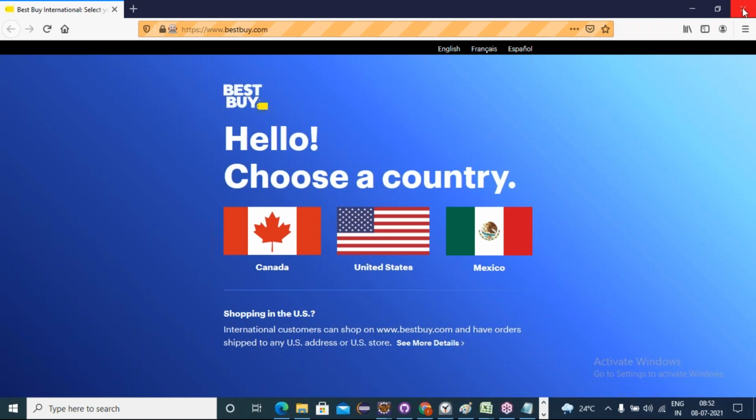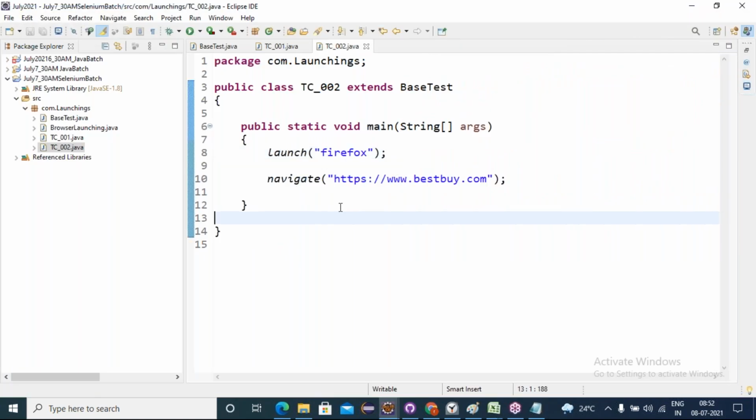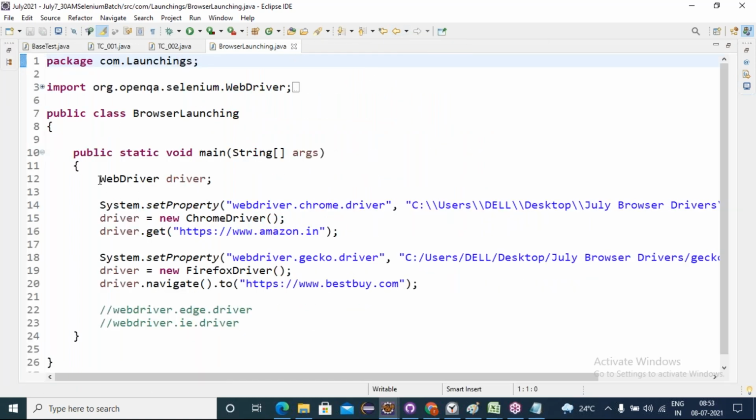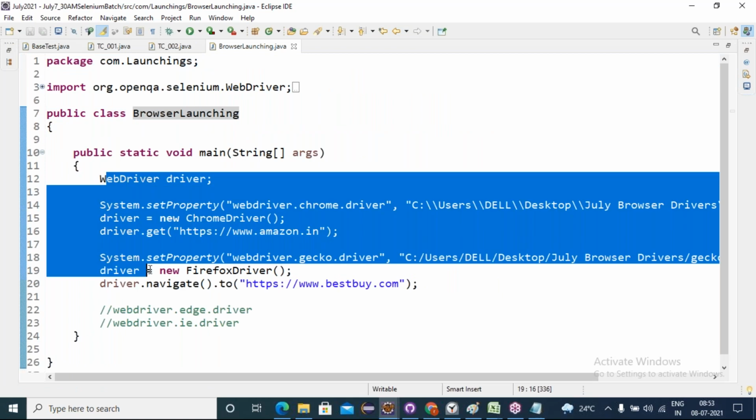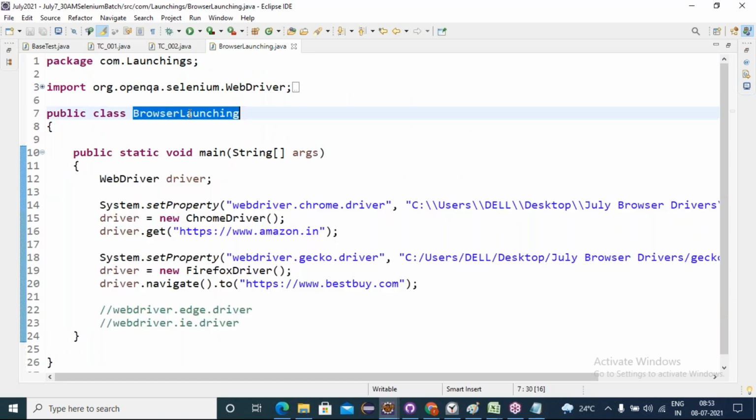Happened or not? What, friends? Is everyone clear? Today we have seen the components of Selenium and the prerequisites to start Selenium, which we downloaded, and we have discussed launching browsers and navigating URLs. First we wrote the standalone program, which works for this test case only. Writing the logic like this works only for the current test case.